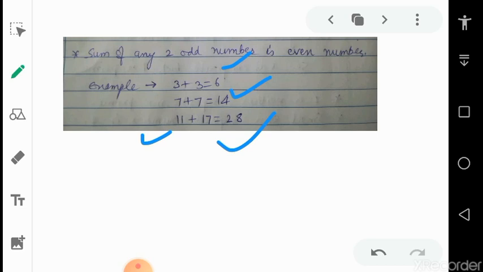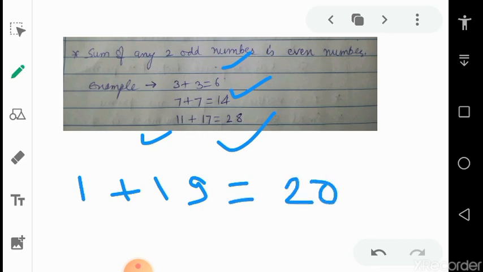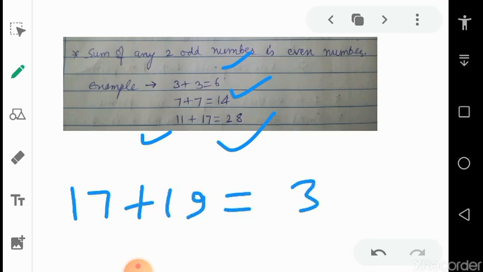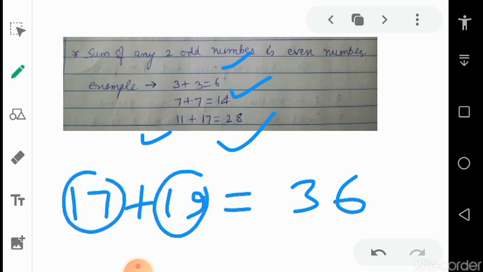A few more examples. If you add 1 plus 19, both are odd numbers but the sum is an even number. If you add 17 plus 19, the answer is 36. You can see 17 and 19 are both odd numbers but the answer is even. So this is true for any odd numbers. If you add them, you will get an even number.